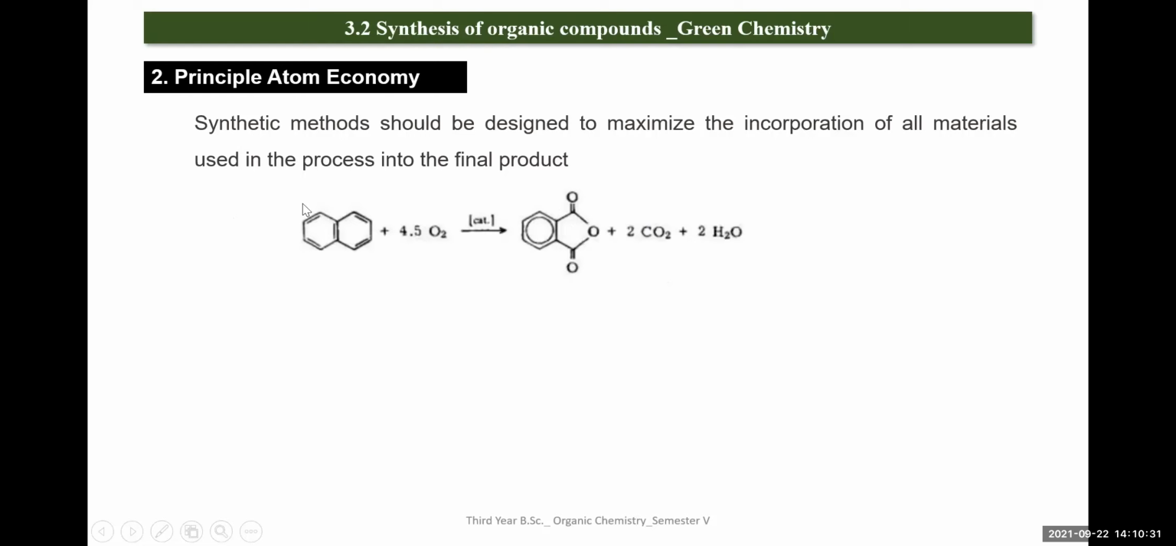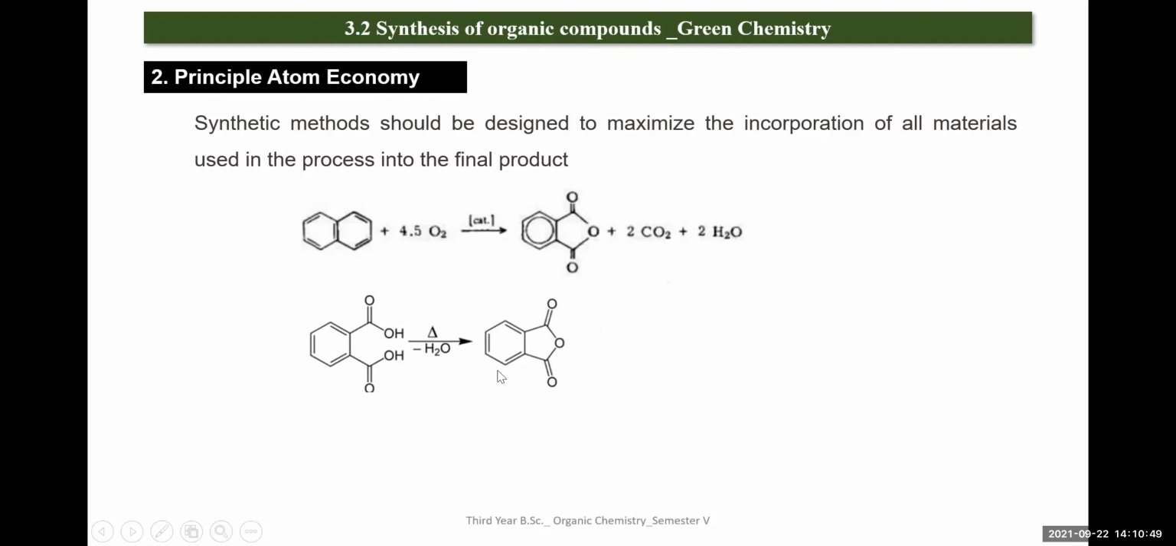Here you can see a simple oxidation reaction of naphthalene and the production of phthalic anhydride. So here you get your product. This is the expected product, but at the same time there are side products. Byproducts are there: water is waste and CO2 is there.